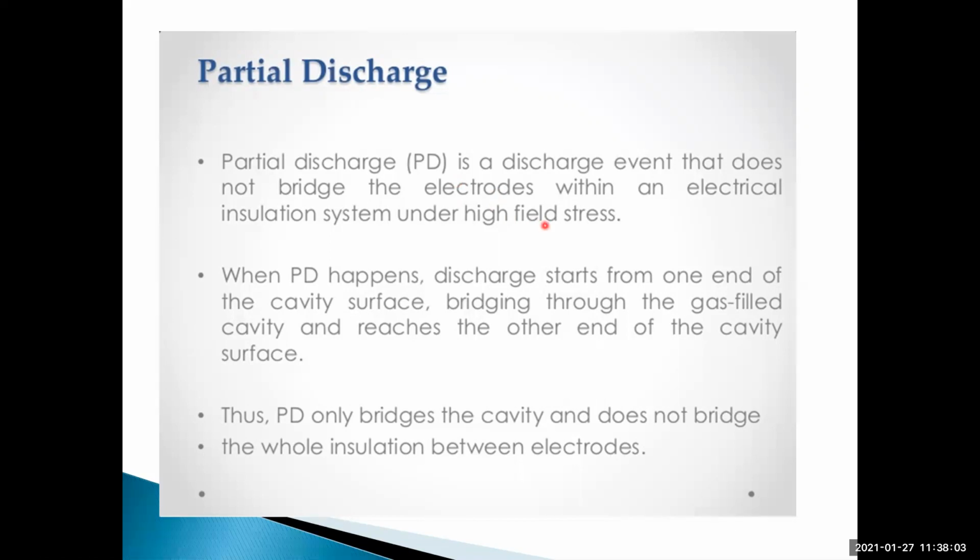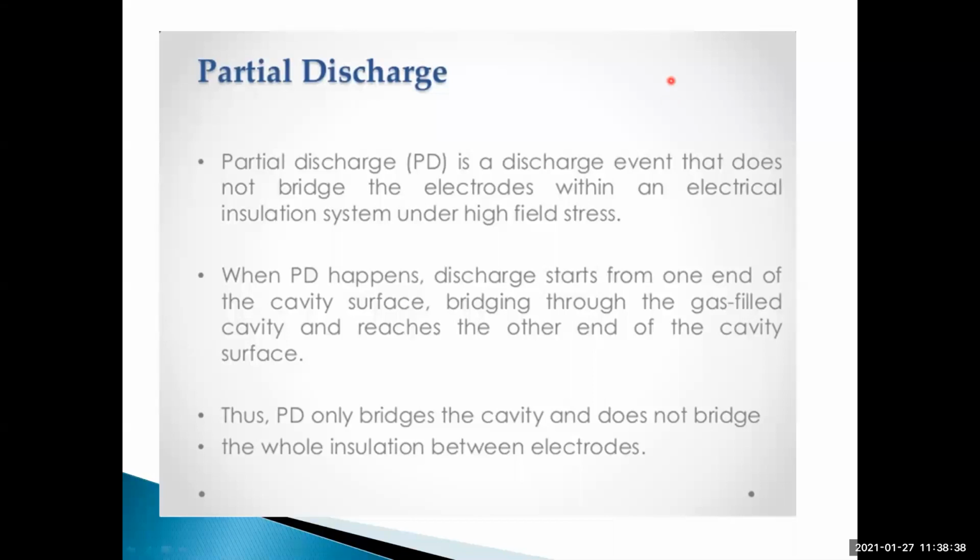When dielectric material is subjected to very high electric field, that is, very high voltages, there may be a leakage, there may be a breakdown across the insulating material. Am I right or not? Whatever the material may be, solid, liquid, gas, any type of material, if subjected to high electric field, there may be a possibility of breakdown.